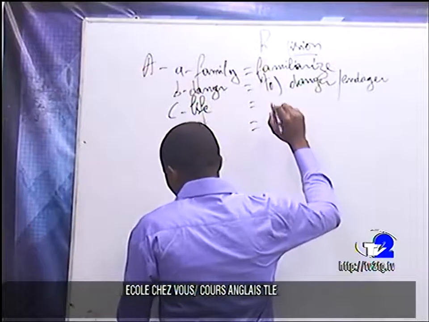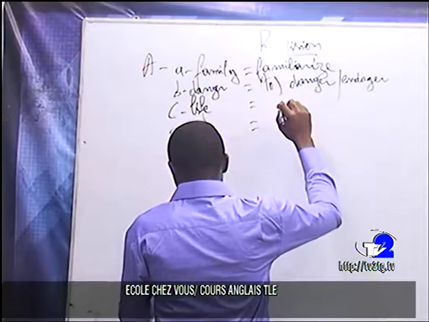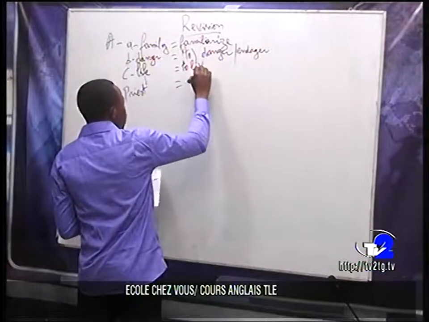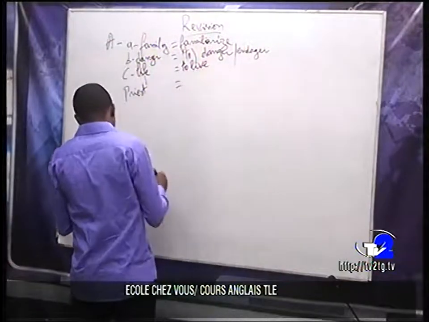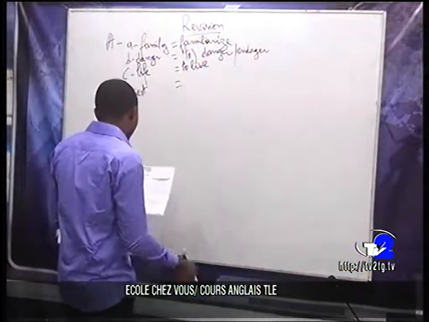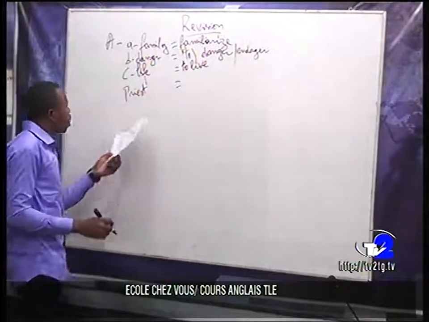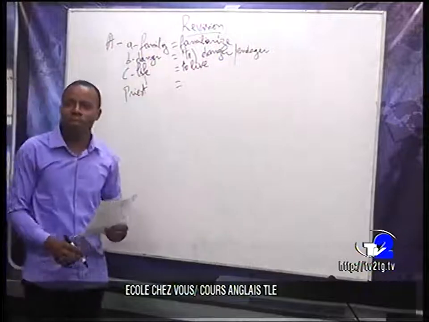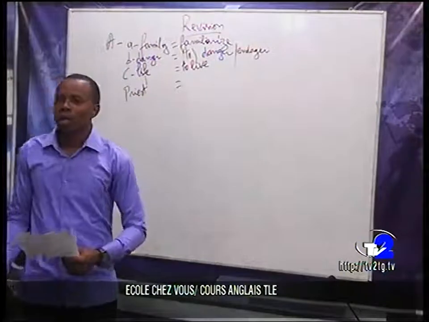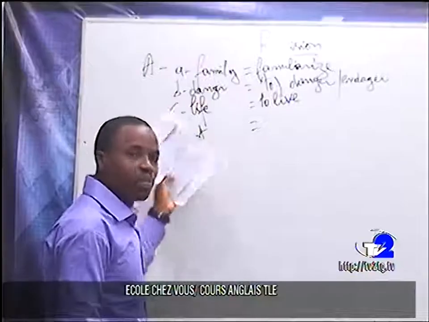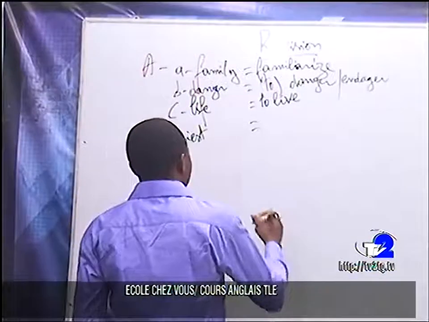Everybody can do it. Life is to live. Now we have priest. Priest is also a noun. The verb coming out from this word priest is to preach.